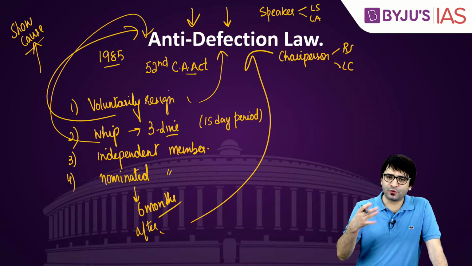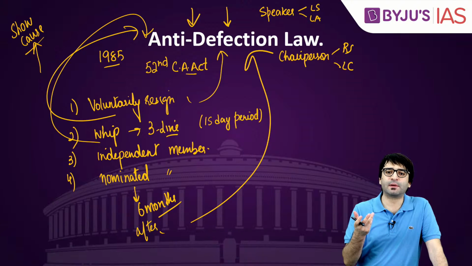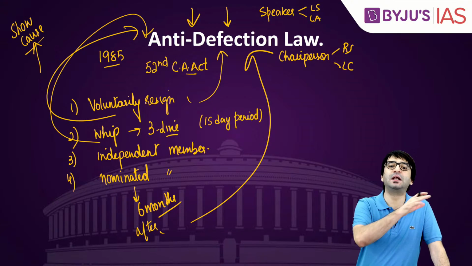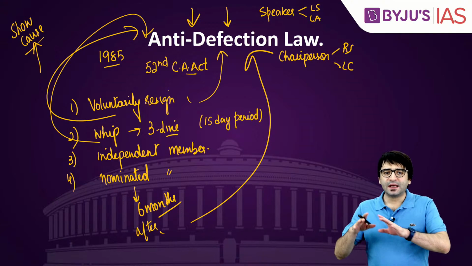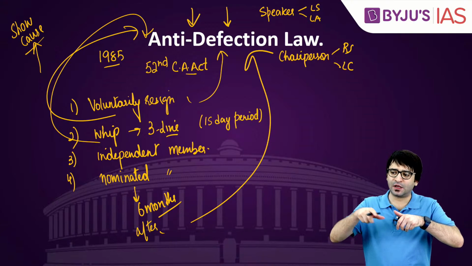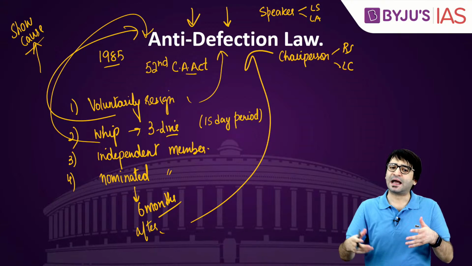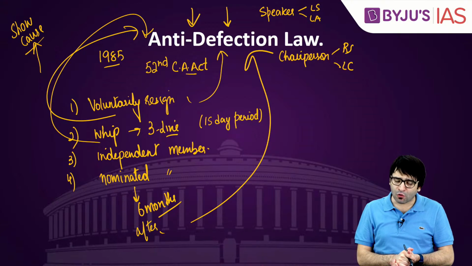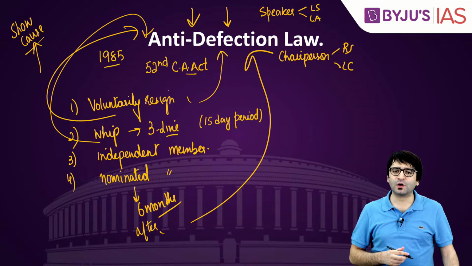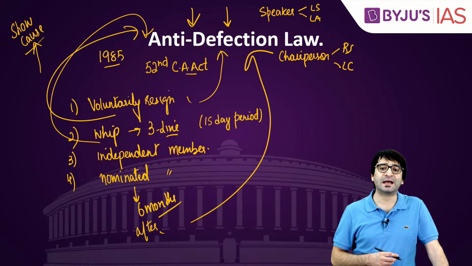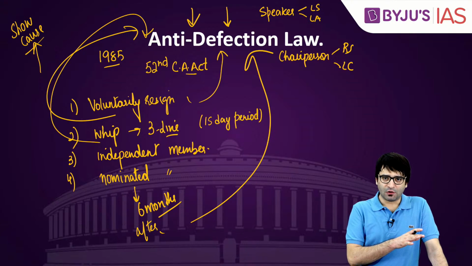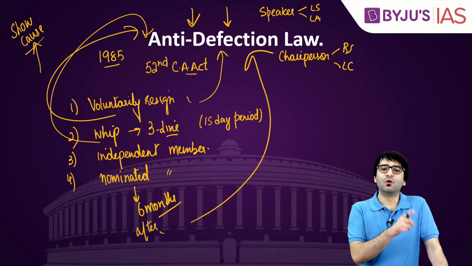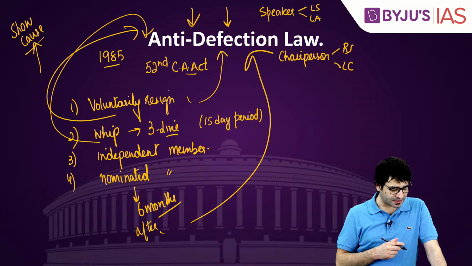If you violate the whip, you're disqualified. There is no provision in anti-defection law which talks about what if a legislator is expelled by the political party. What if a particular legislator is expelled by one political party, what will happen to him? In that case, there are numerous judgments of the courts. They will have to approach the court and sometimes the court declares them as independent member of the House. But 10th schedule is silent on what happens to a legislator who has been expelled by the political party.